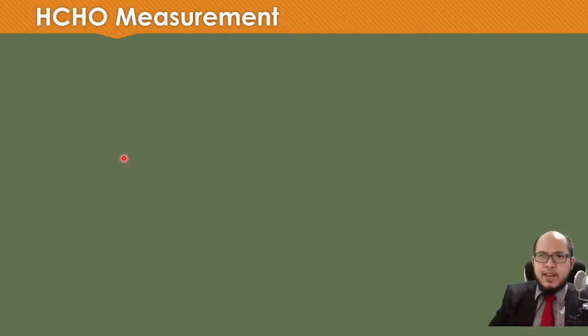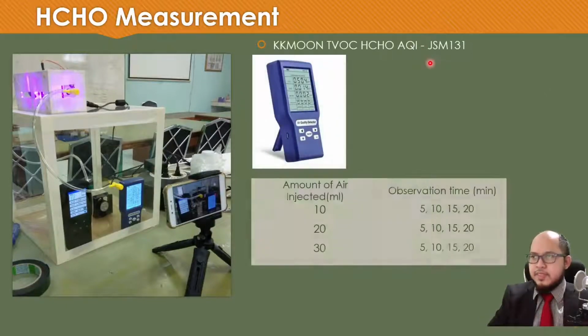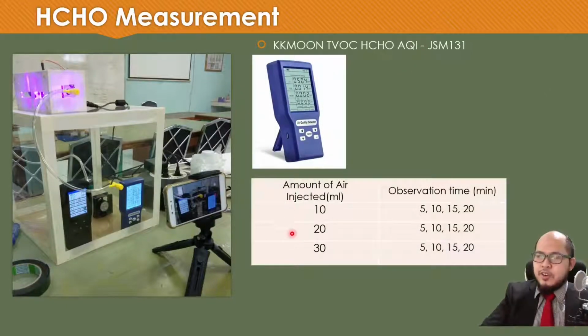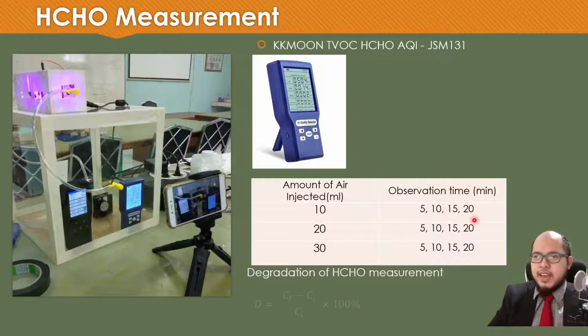For the formaldehyde measurement, we put the indoor air quality meter, the JSM 131, and this is the condition. We first inject 10 mL, 20 mL and 30 mL of air containing the formaldehyde gas, and we observe every 5, 10, 15, and finally 20 minutes. And we measure the degradation of formaldehyde by using this equation.